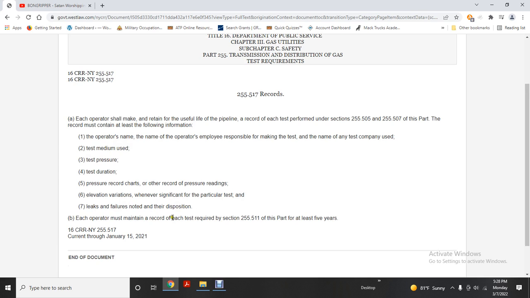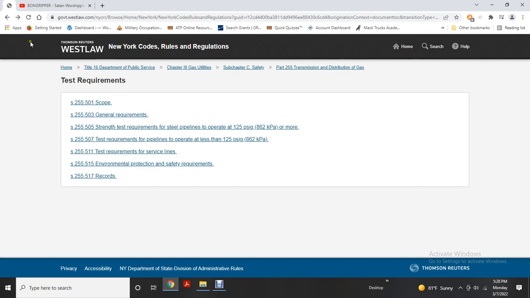Each operator must maintain a record of each of the tests required in section 255.511 of this part for at least 5 years. And that was your test requirement section.